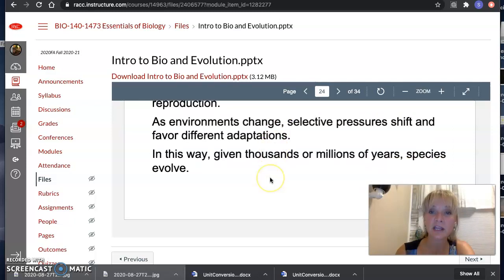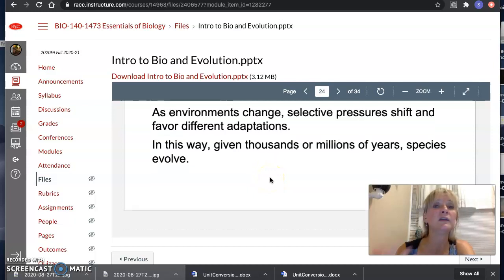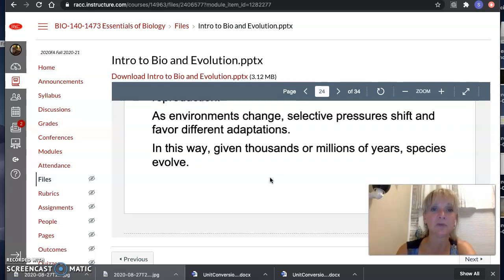So as the environment changes, selection changes too, and it differs. So what if it rains all the time, like it's raining out my window? What if it's raining all the time? Will humans have webbed feet and fingers? If it's dry all the time, will we get more scaly like lizards?